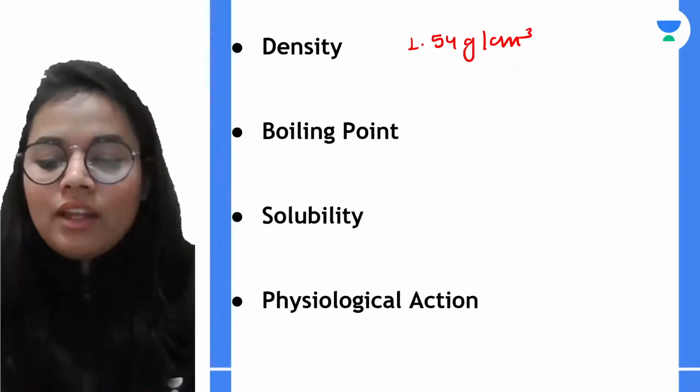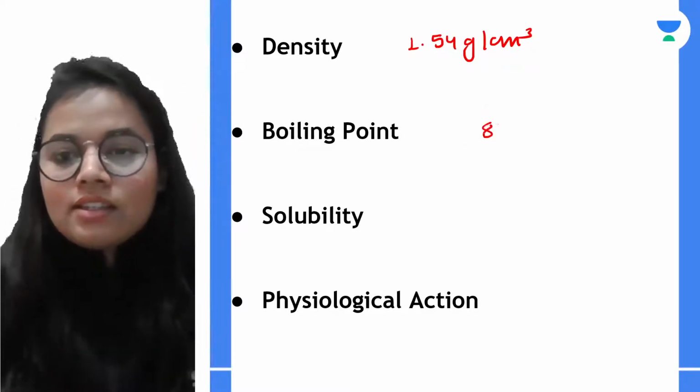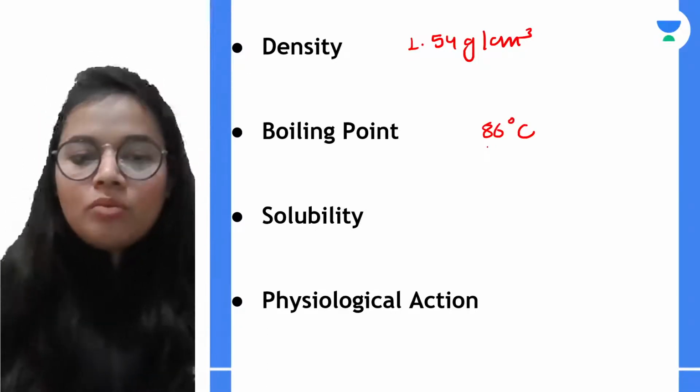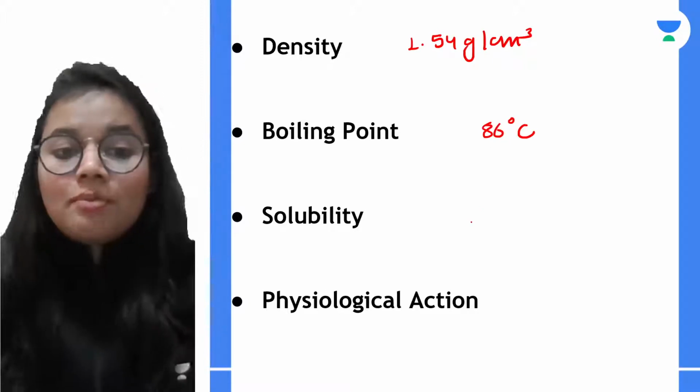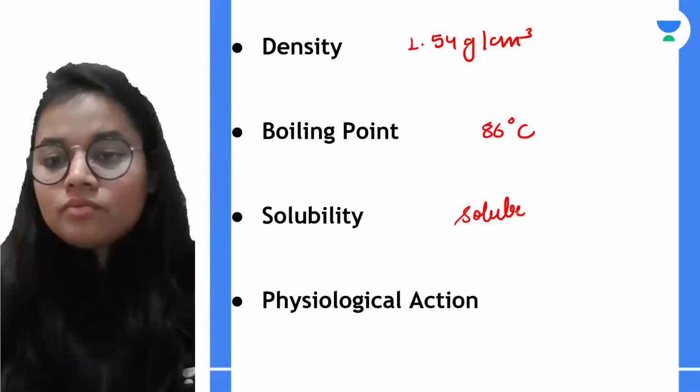Talking about the boiling and melting point. So boiling point, it is 86 degrees Celsius. Solubility, so it is very well soluble in water. So this is something that you need to remember. So it is soluble in